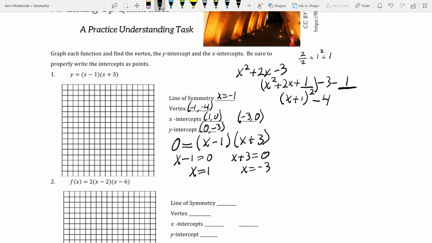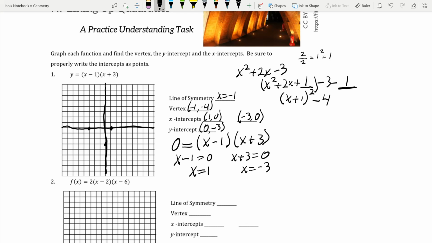So they didn't give us our x-axis or y-axis, so I'm going to draw that in, and this is going to be a terrible, terrible graph, guys, trust me. So our x-intercepts are 1 and negative 3. Our y-intercept is at 0, negative 3. And our vertex is at negative 1, negative 4.